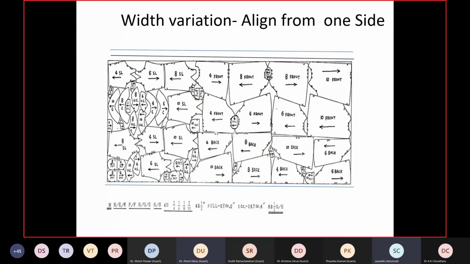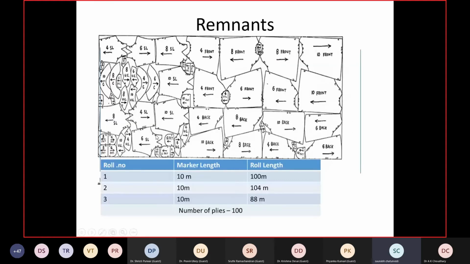Now there will be remnant loss. The remnant losses are the losses where, for example, we have roll number 1, 2, 3, as I explained in splicing. If there is no splicing mark, then for example, the marker length is 10 meter and we have 100 meters. So this roll will be completely utilized.